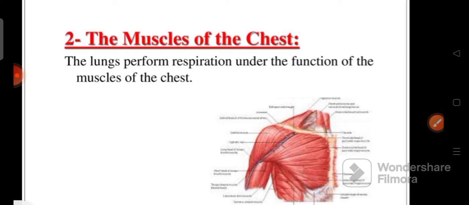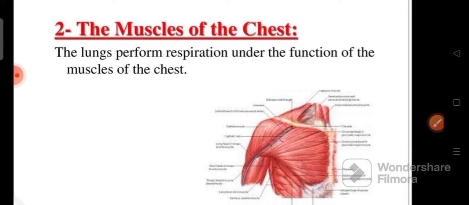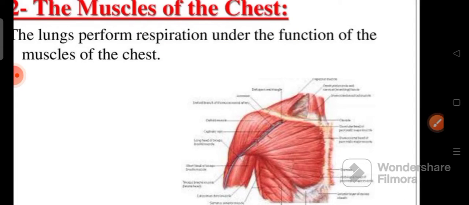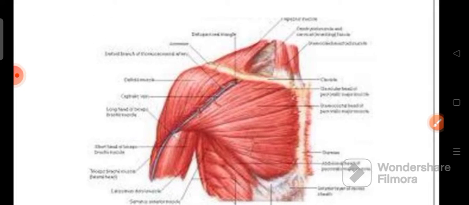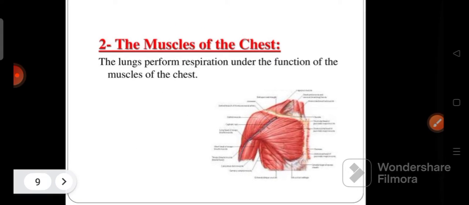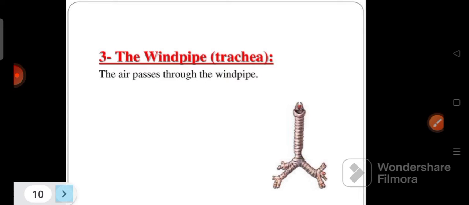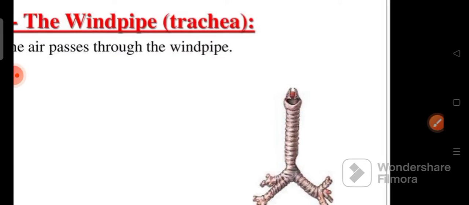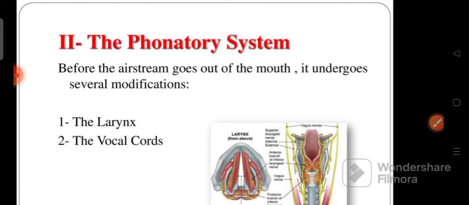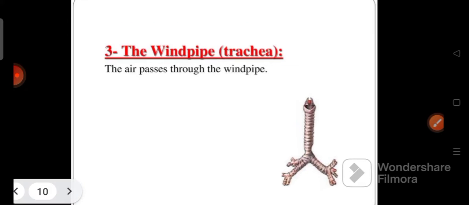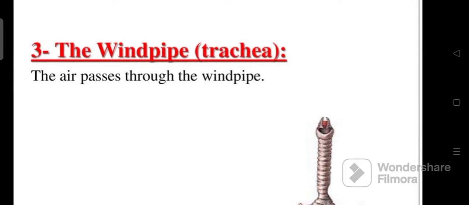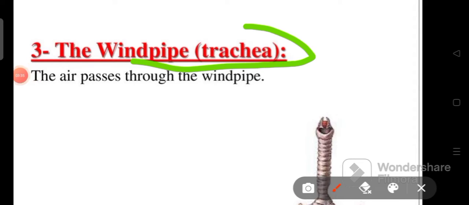The next one is the muscles of the chest. The lungs perform respiration under the function of the muscles of the chest. All these muscles will help you to perform the airstream mechanism. And the third one is called windpipe. Windpipe has another name, trachea. Remember this, it is useful for objective questions also.